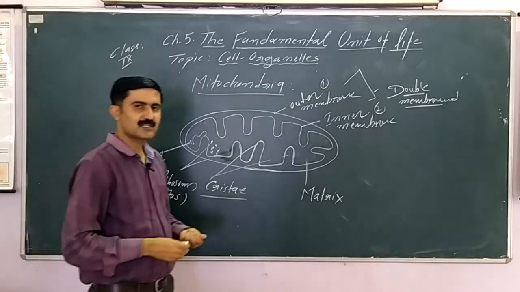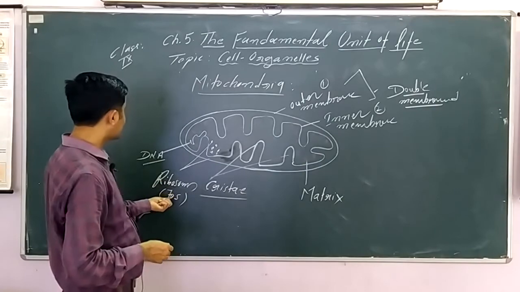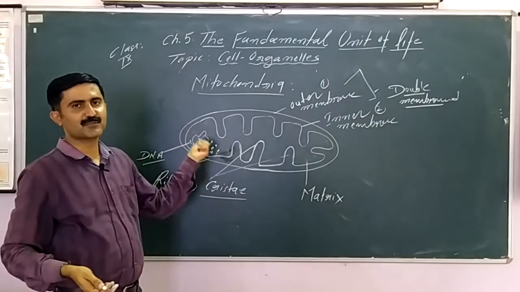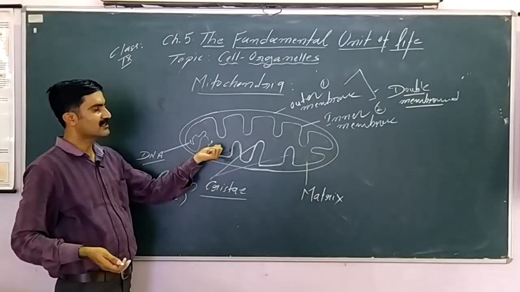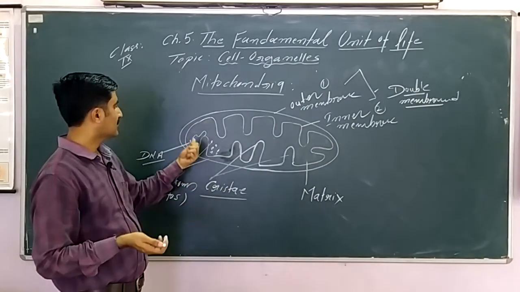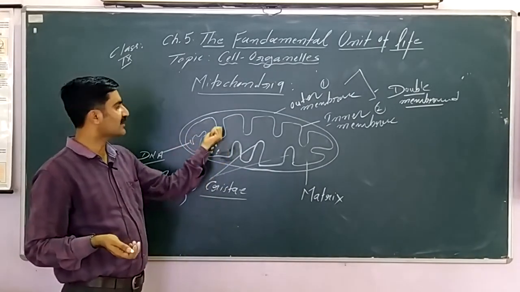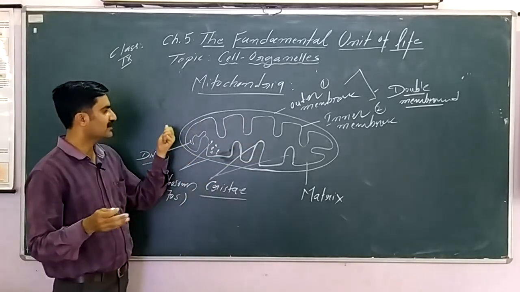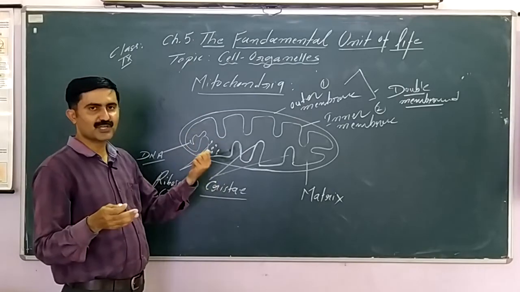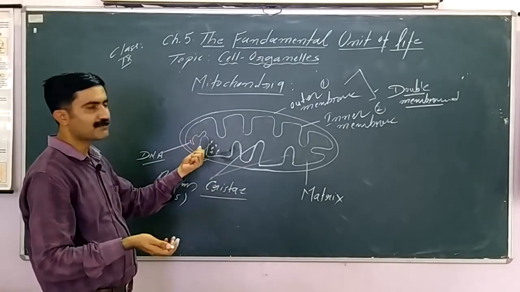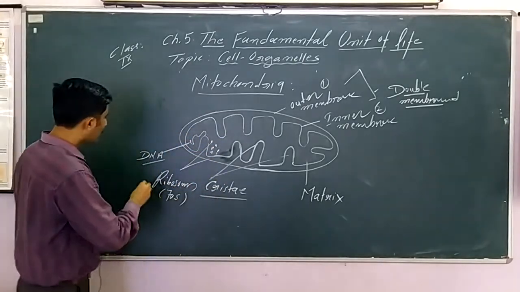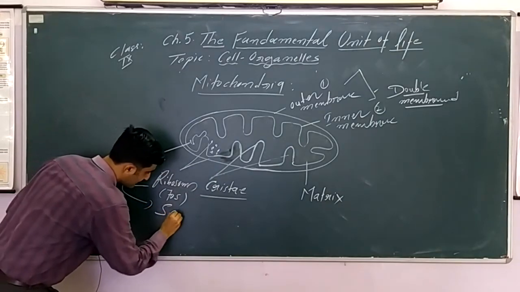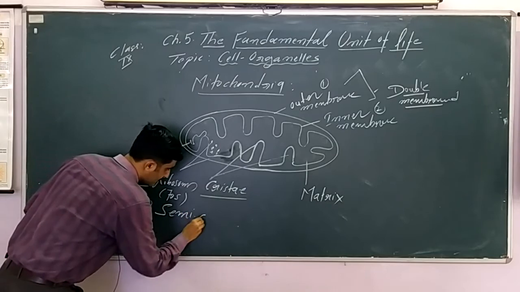Presence of a single chromosome, single DNA and 70S type ribosome indicates that this particular structure originated from a prokaryotic cell. Earlier, during the origin of the eukaryotic cell, it might have been present as a symbiotic entity within the eukaryotic cell, and later on it became a permanent part. That is only a hypothesis. DNA and ribosome together make it a semi-autonomous cell part.